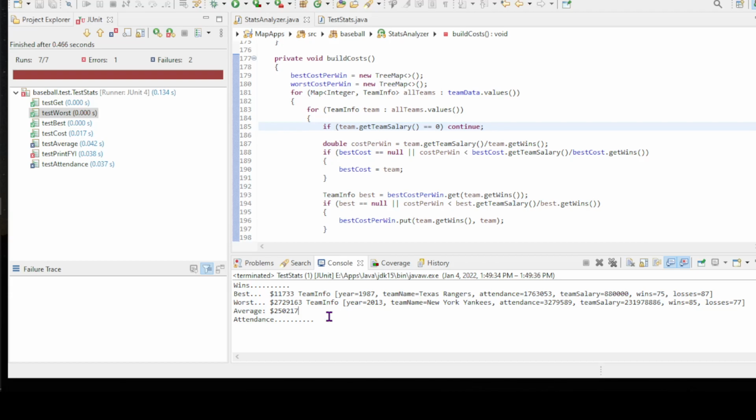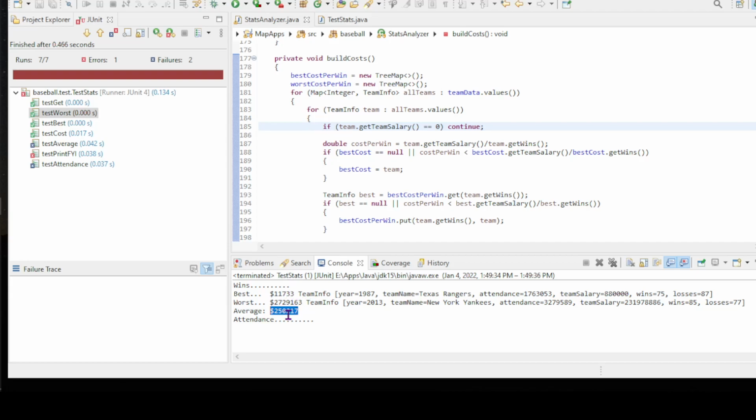As we're going to see off the attendance, they did really well because they had 1.7 million in attendance as opposed to 3.2. They had nearly double. But the Yankees spent a couple hundred times more to be able to generate that attendance. So the average of all teams then was $250,000, and that shows you something as well, how much more the Yankees are spending.